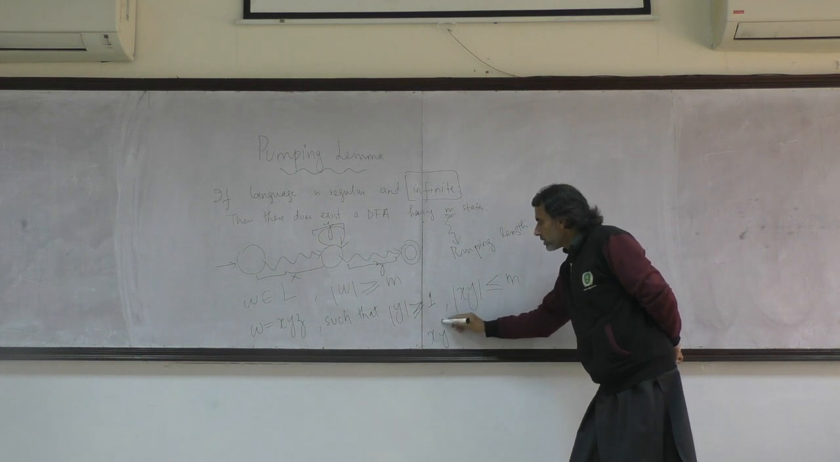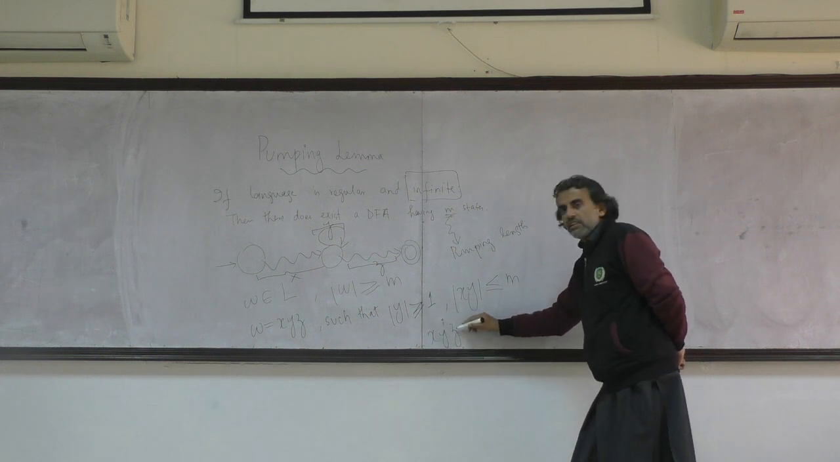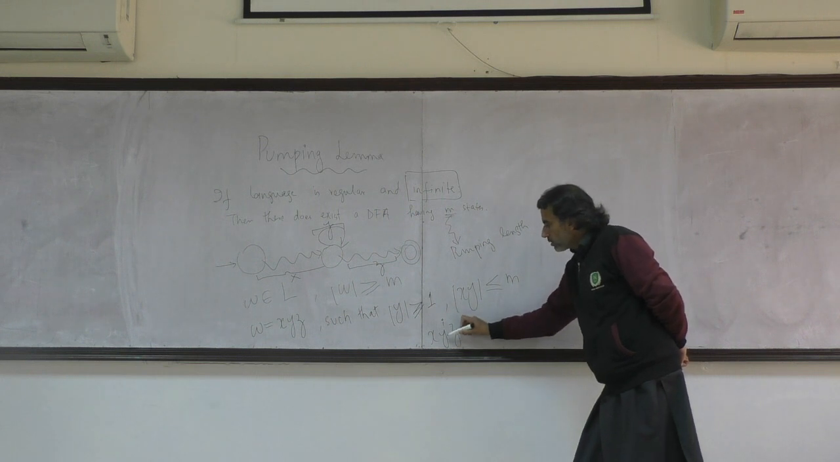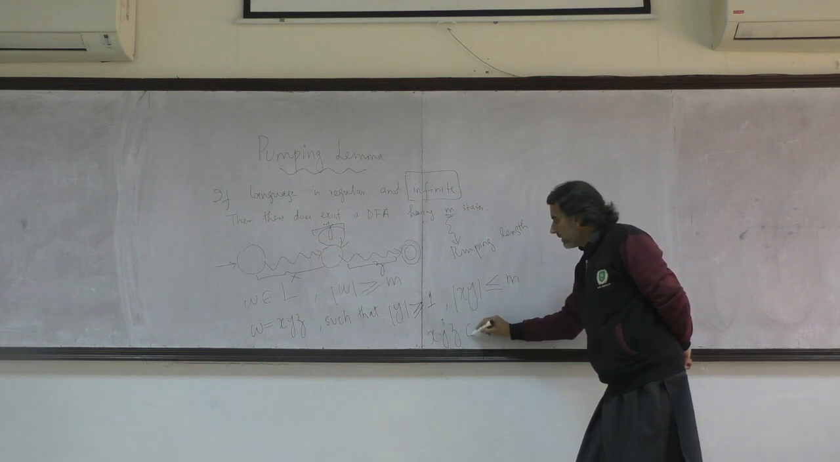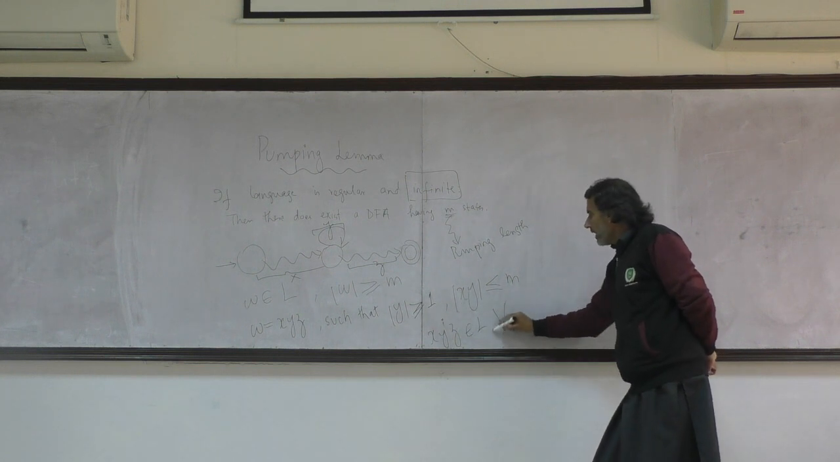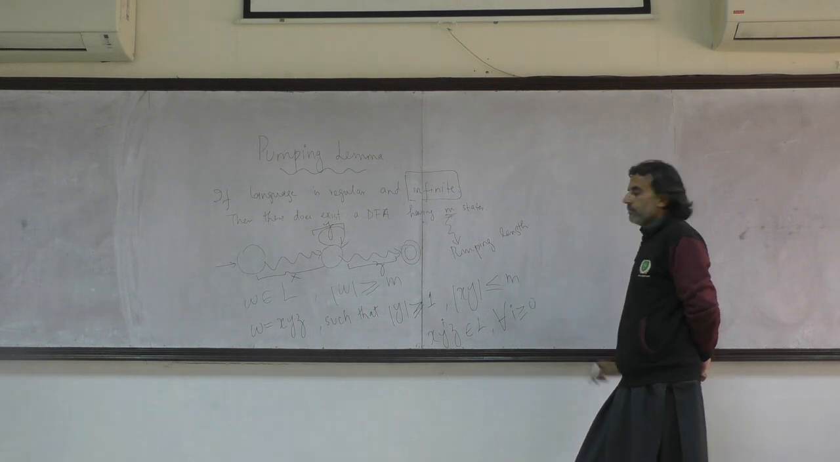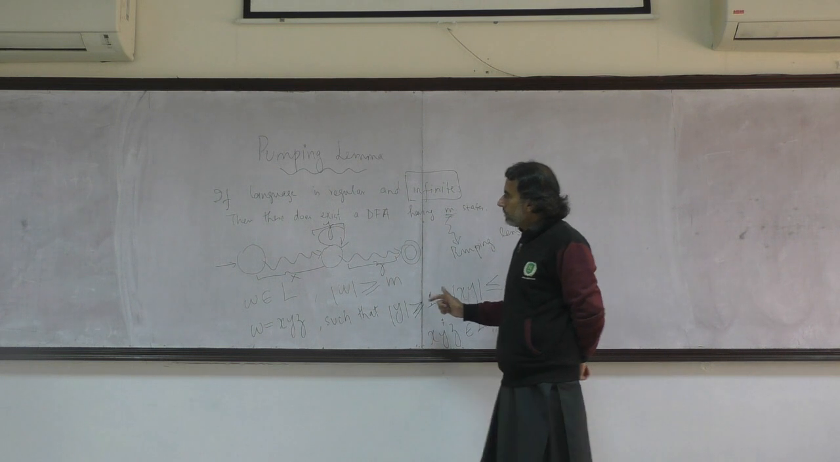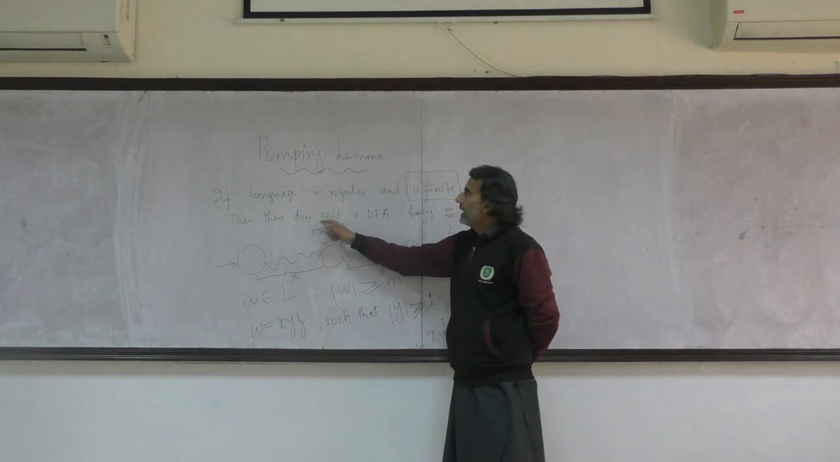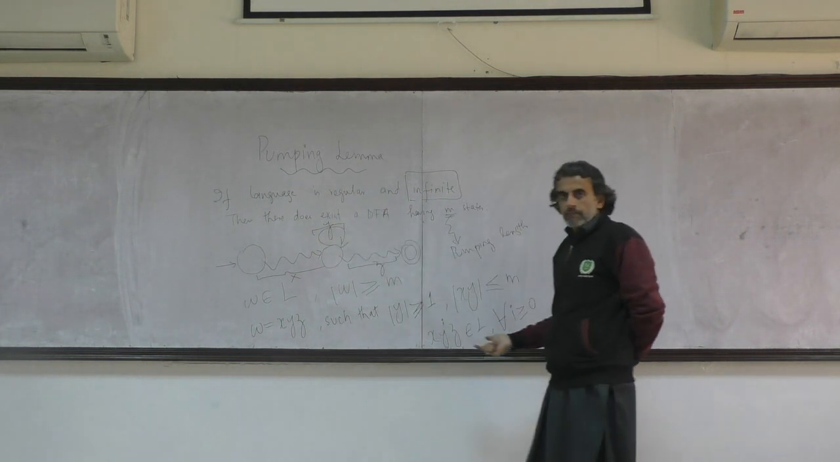So pumping lemma states that if we observe and adhere to these conditions, then this XYZ can be transformed into X Y to the power i Z. What does this mean? Y to the power i means that we have to repeat the Y part i times. If we keep on repeating this loop, this will also belong to the language for all i greater than or equal to 0. So this is the fundamental property of regular languages, that they adhere to this.